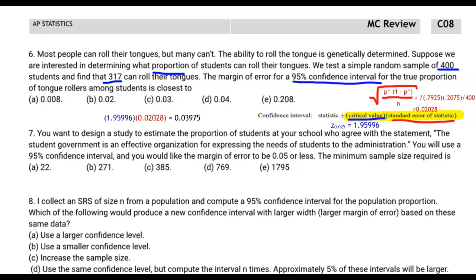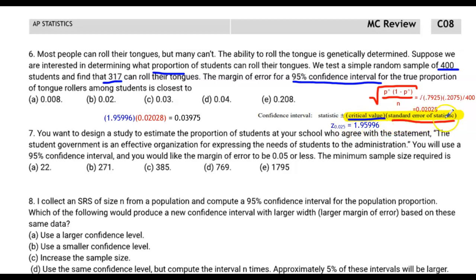And here are all my calculations. For the critical value, I found the z-score for 0.025. I used invNorm to find that. The 0.025 came from alpha over 2. We know 95% is between the sticks, so 5% is divided between the two different tails. 2.5% is in the lower tail, so that's how we got that 0.025. 1.95996 is the critical value.